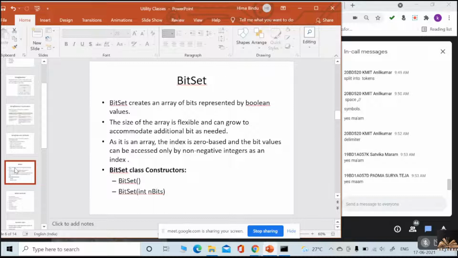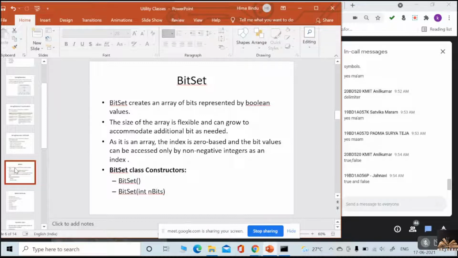Okay, what are all the boolean values generally we have? True or false? Yes or no? So by default, the bit set, the array of bits, will contain false values. The values of the bit set are by default false. So imagine that bit set is like an array of bits which are initially false.